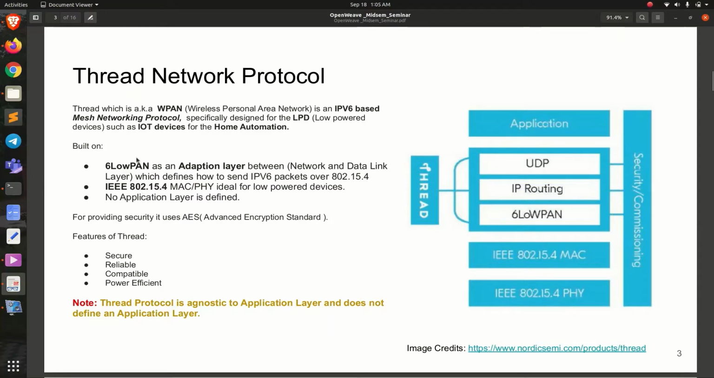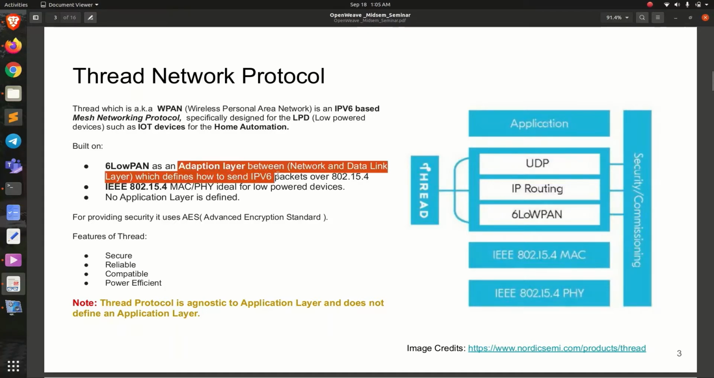IEEE 802.15.4 is used by several IoT protocols such as Zigbee, 6LoWPAN and MiWi, etc. at the MAC and physical layer. Unlike Wi-Fi, it's designed for low rate wireless PAN for battery powered devices. But like Wi-Fi, it also operates on the 2.4 GHz band. On the other hand, 6LoWPAN is an acronym of IPv6 over Low power Wireless Personal Area Network, and the 6 stands for IPv6. It's like an adaptation layer between the network and data link layer.